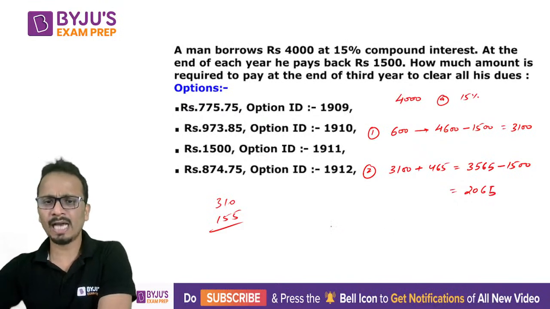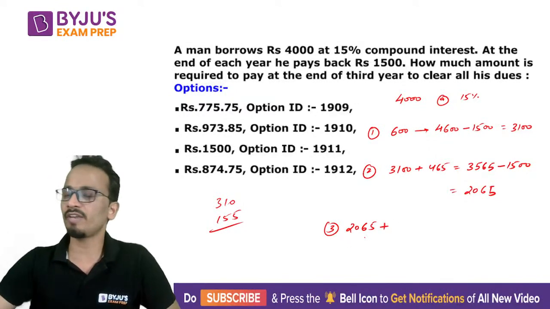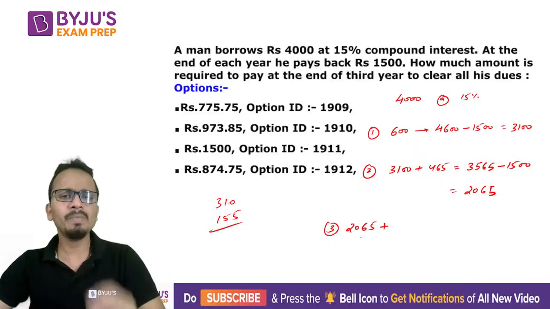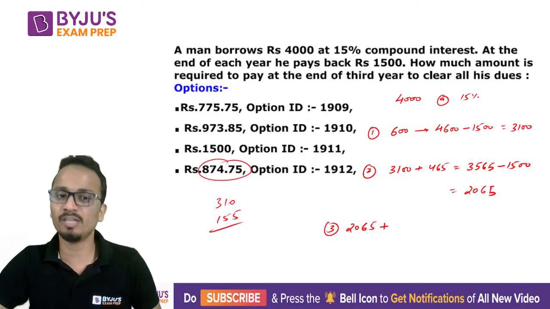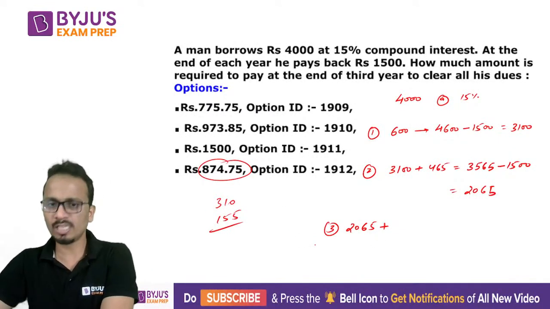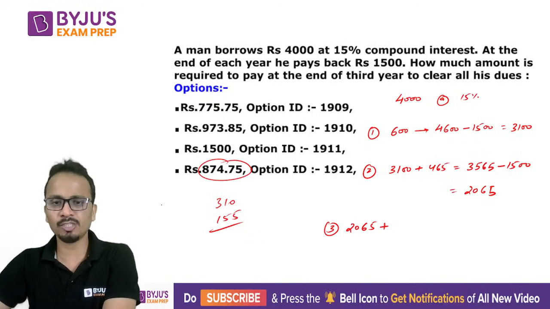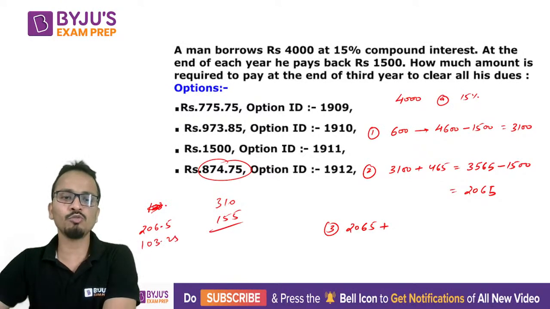All right. Now for third year, 2,065 is left and 15% of 2,065 will be added, and that will be the total money that should be paid at the end of third year, not this one. So what they have done is they have subtracted 1,500 from the correct answer. So let's finish this. So 15% nikalna hai. Wait. So 10% will be 206.5, and then 5% will be 103.25.